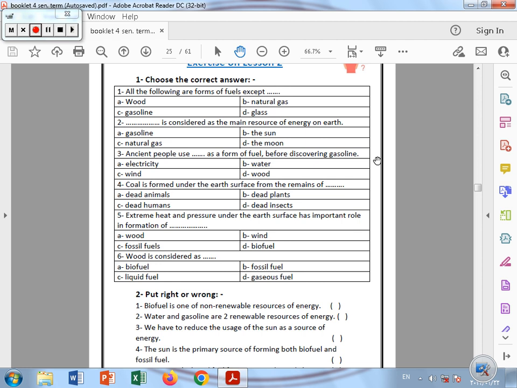Excellent, the wood. Number 4, coal is formed under the earth's surface from the remains of dead animals, dead plants, dead humans, or dead insects. Excellent, we said the coal comes from dead plants. What about the oil? Very good, it comes from dead marine animals.